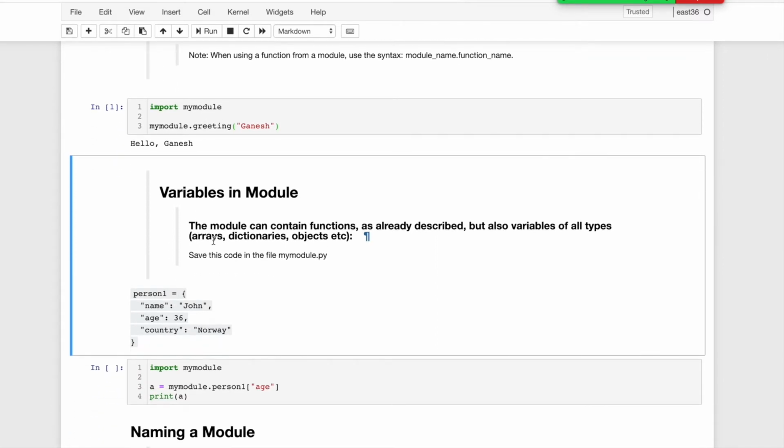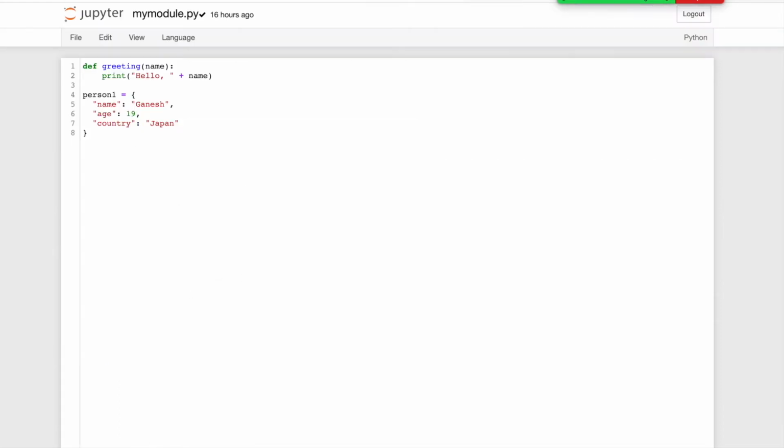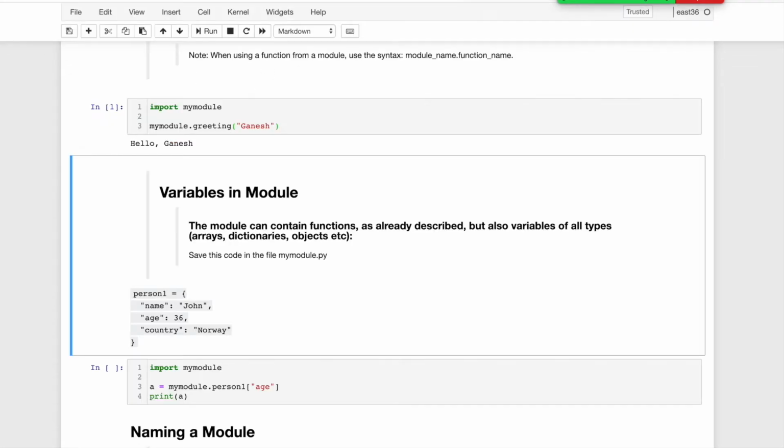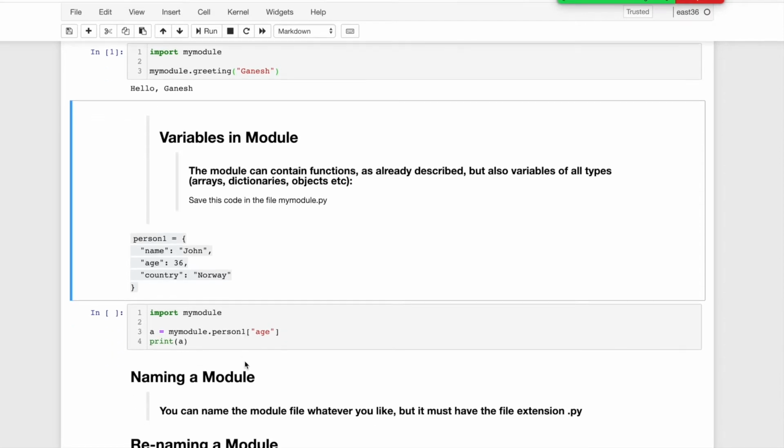Another example: a variable in the module. Here I write a person1 variable and create a dictionary. So I create a dictionary variable in this module, and the question is how we can use it in our program. I write this variable in this file, and same as before, we import the module, and then module dot whatever variable name is there, and we can use it.